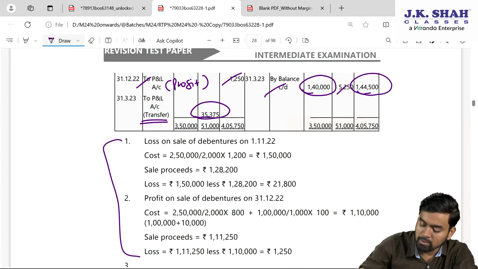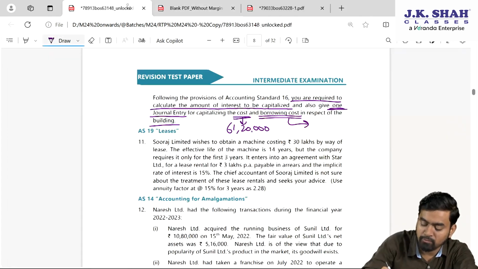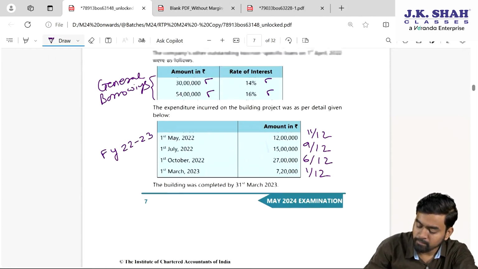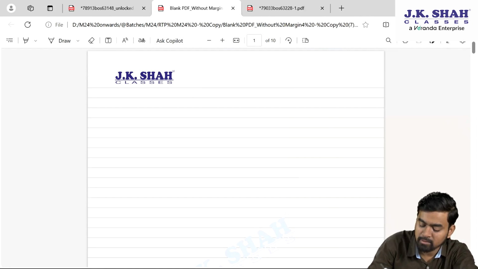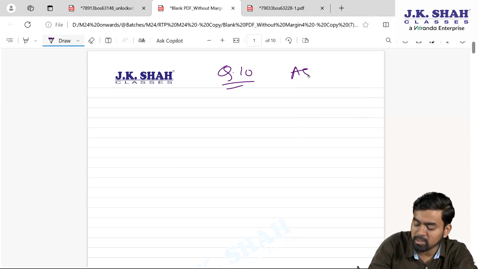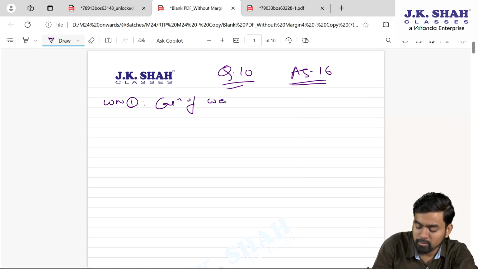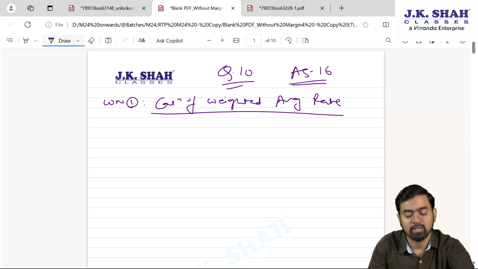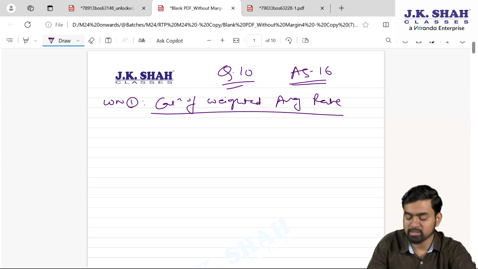Fine. So here my job is what, my dear students? For question number 10, which is based on AS 16, my first working would be calculation of weighted average rate, my dear students. My job is to calculate the weighted average rate.